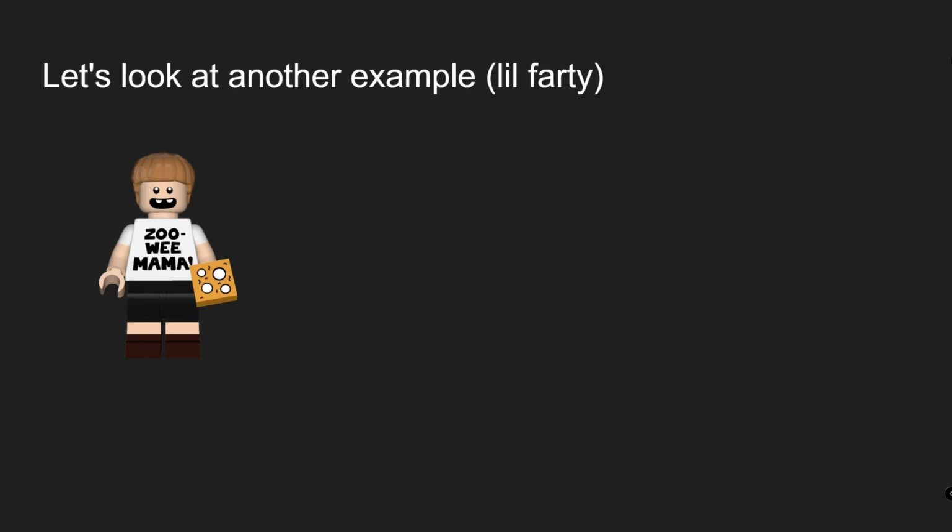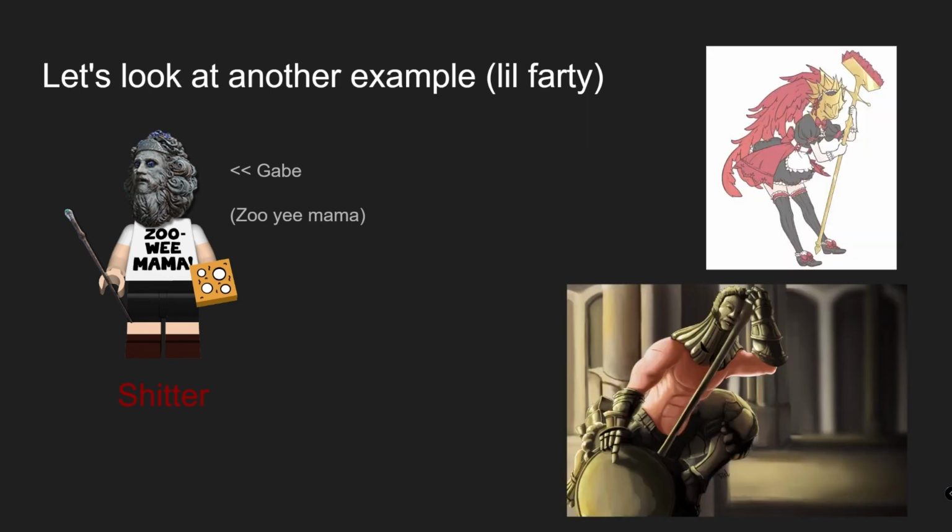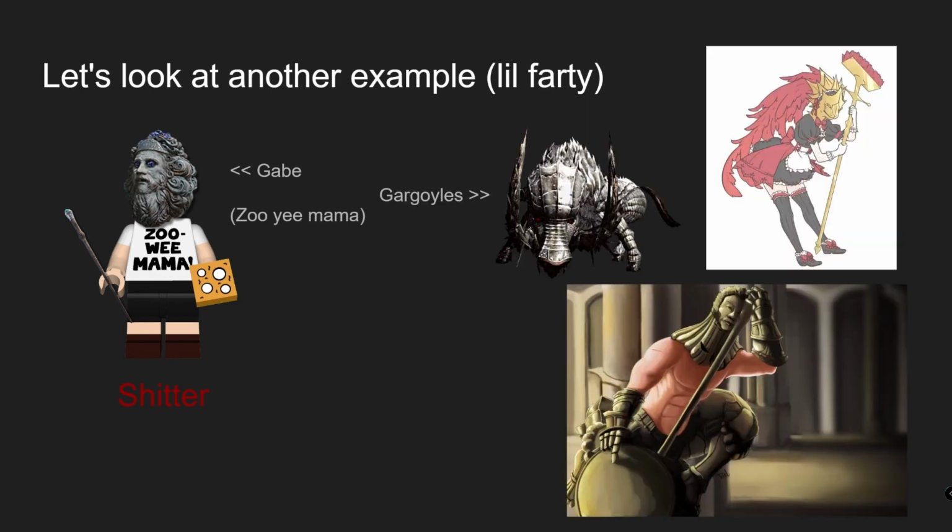Another example we can reference is the mage build example. Now the person you see there on the left is known as Gabe. Keep in mind we'll talk more about Gabe and the mage build in chapter 13, but for now we'll just use him for the shitter example. So anyways, Gabe is a mage build, as we all know, and again we'll talk about why being a mage build classifies him as a shitter in future chapters, but all you need to know right now is that he is one. Unfortunately, he's been struggling with some bosses. He's been having a hard time.